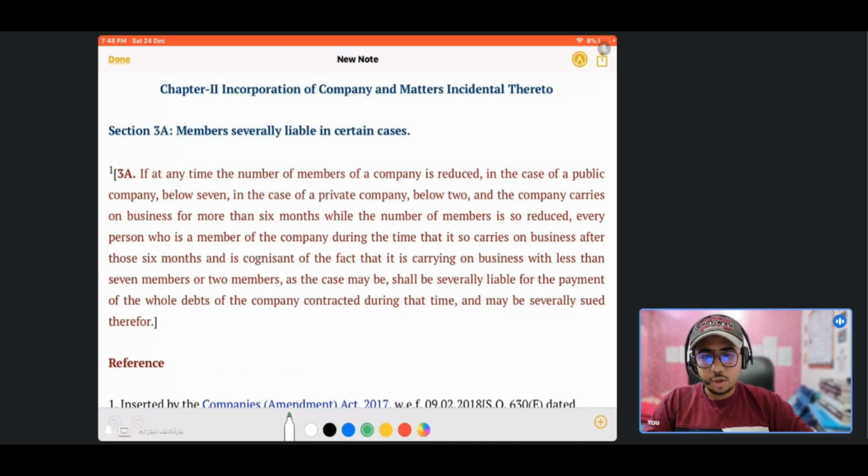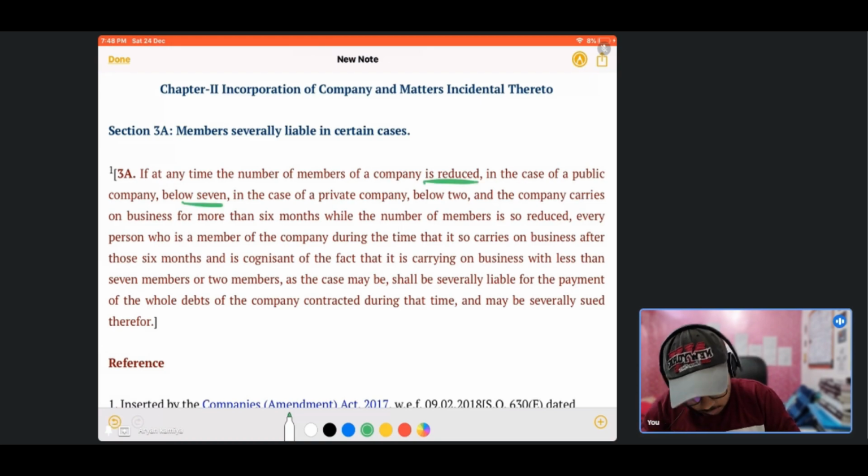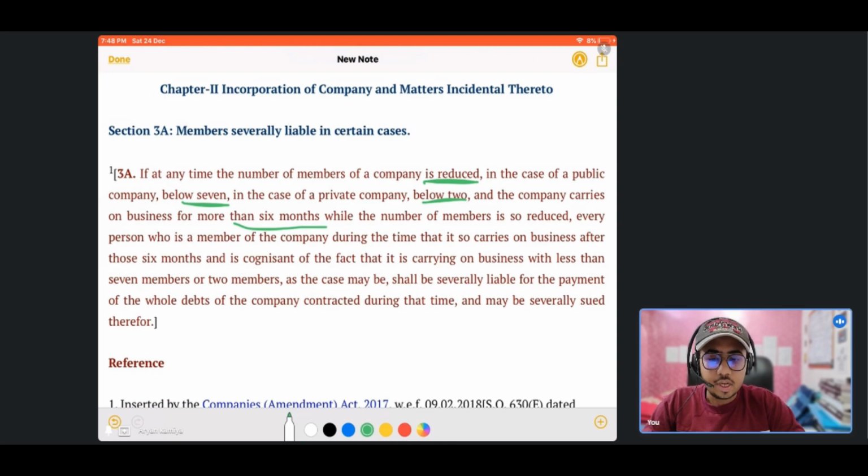rectifying this error? This section talks about the same issue: if at any time the number of members of a company is reduced, in the case of a public company below 7, because in a public company the minimum number of members should be 7, and in the case of a private company below 2, and the company carries on business for more than 6 months while the number of members is so reduced, that is, the number of members has fallen below the minimum limit and the company is still continuing its business.